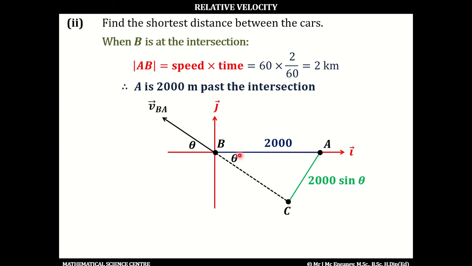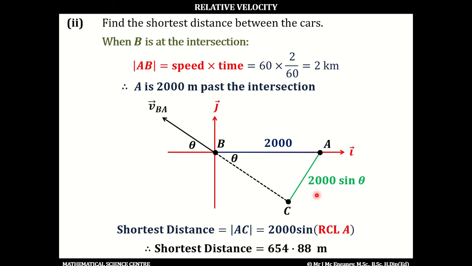If this is an angle theta, this is also your angle theta. And if this hypotenuse is 2000, the opposite is going to be 2000 sine theta. So the distance from A to C is 2000 sine theta. The distance from B to C would be 2000 cos theta. Now the shortest distance is the distance from A to C, and that's 2000 sine of theta. We have the angle theta stored in memory A in our calculator, so this is 2000 sine of recall A, and this works out as 654.88 meters.